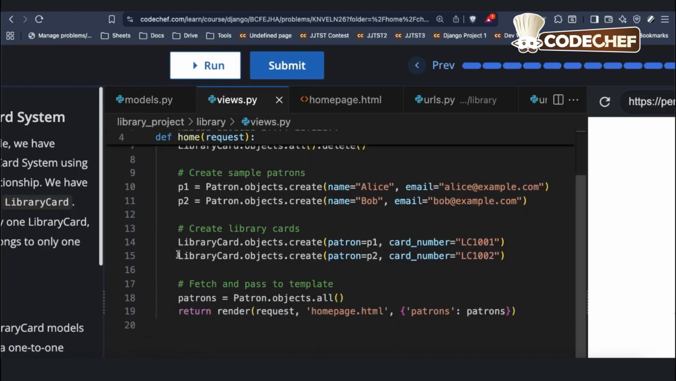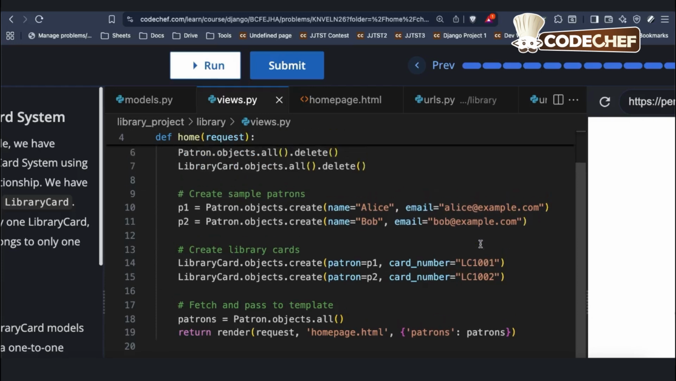Now let's create the library cards. For that we use LibraryCard.objects.create, again the create method to create the library card objects, and we say patron equal to P1 and card number equal to LC1001. So patron equal to P1 means we are referring to this patron P1 that was created here, which refers to Alice. And then we are creating another library card for the patron P2. That means it belongs to Bob, and this is the card number.